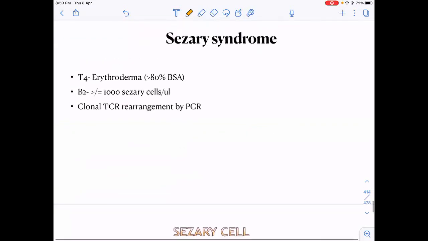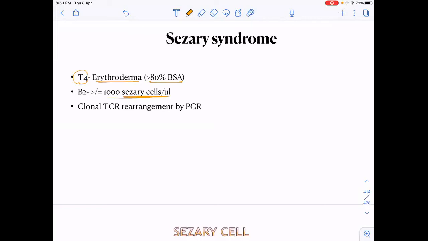Sézary syndrome, as we know, is the last stage of these cutaneous T-cell lymphomas. So it is T4, that is erythroderma. More than 80% of the body surface area is involved. So clinically, the patient will have erythroderma. If I do a peripheral blood analysis, more than 1,000 Sézary cells will be present.